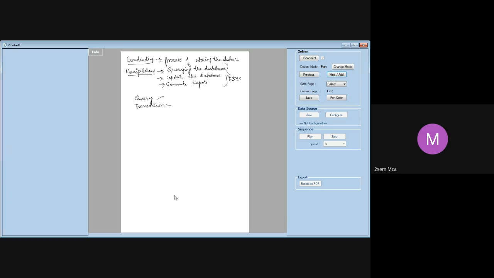Okay. When I say query, we try to retrieve whatever data is there in the database. That is what you call a query. You want to pull out some information from the database which is already created and stored. For example, I want to know who are all the students whose date of birth is in the month of May.